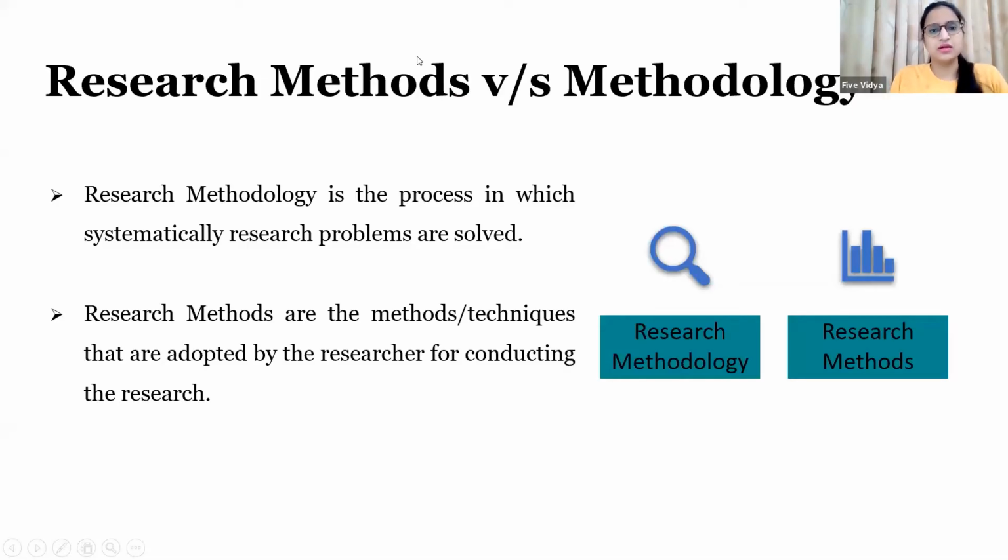The first term, which I feel is important, is research method versus methodology. I know that this is a very simple term and all of you must be aware of these terms. But again, a lot of scholars confuse these two terms as they sound similar. And also, in layman language, the meaning is similar. But when we talk in research terms, they have separate meanings.